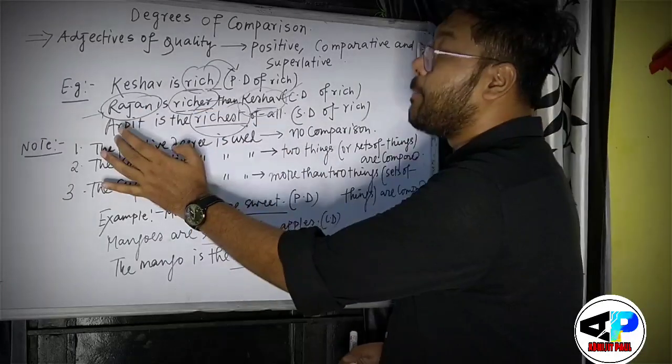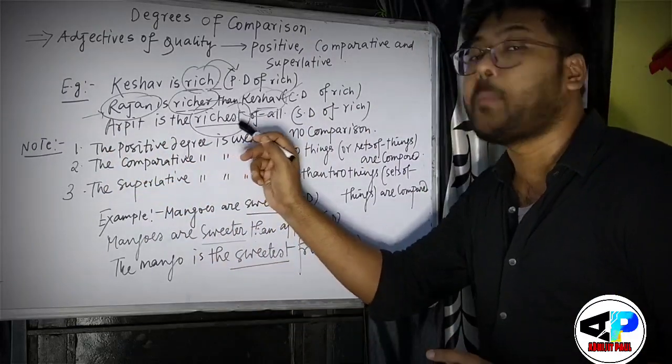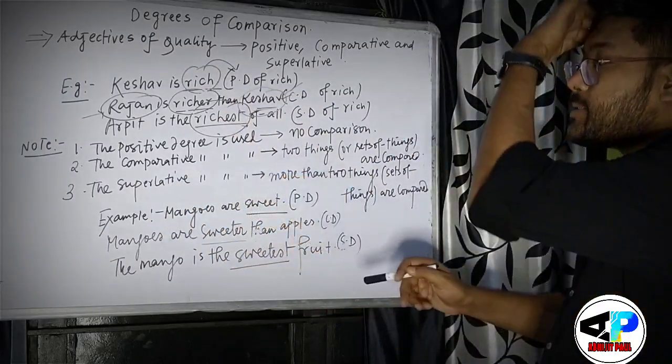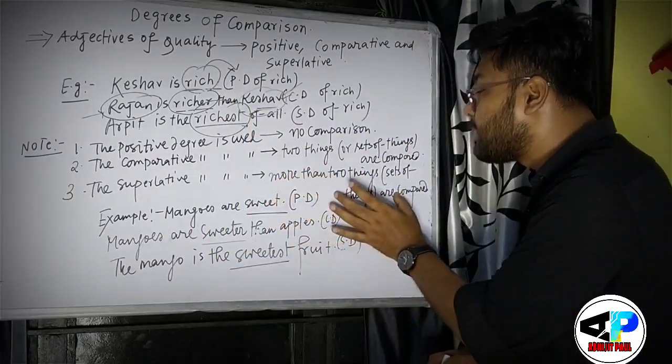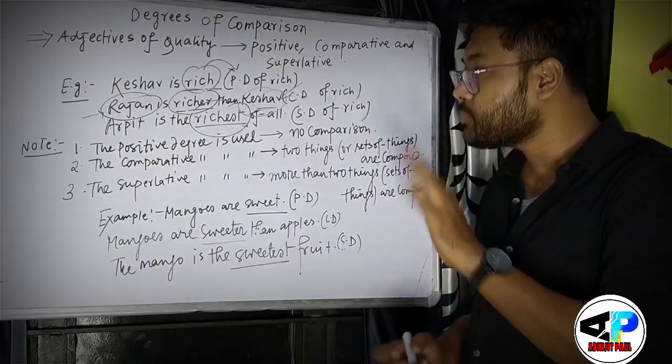And see the third example, Arpit is the richest of all. So it is called the superlative form of rich. So the superlative degree is used when more than two things or sets of things are compared. That is very important to understand.